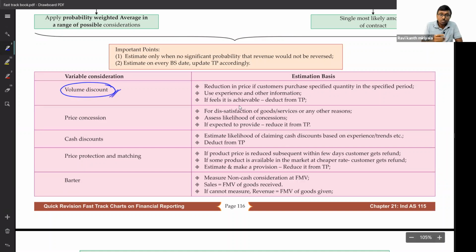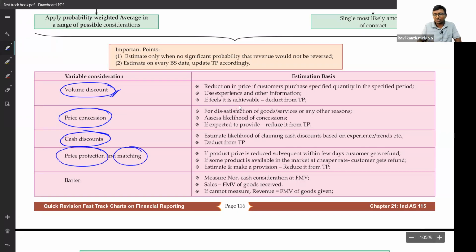So when a volume discount is given to the customer, to that extent my entity is not entitled to that amount. That's why we are supposed to reduce this discount from the sales amount. It should not be shown as an expenditure. It should be reduced from the sales. Same way, price concessions, rebates, these names are different, the matter is the same. Cash discounts, I just spoke about. If you are expecting that as on 31st March some people may exercise this discount, that is, they will come and pay within some time, then reduce it. You can estimate it and reduce it. That is that.